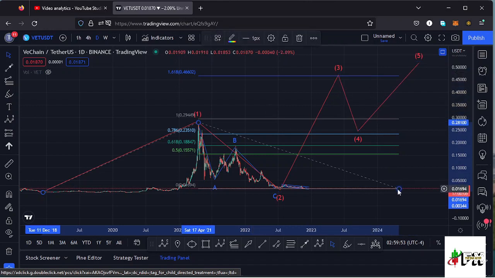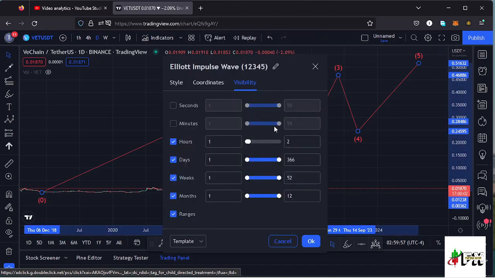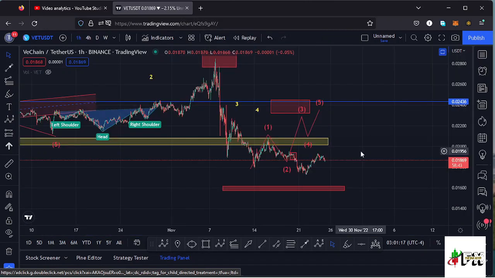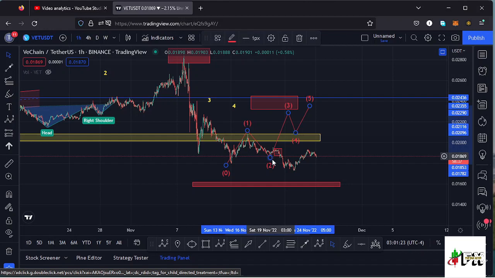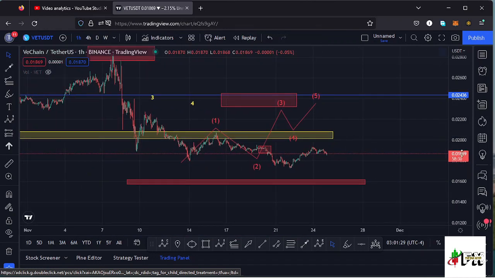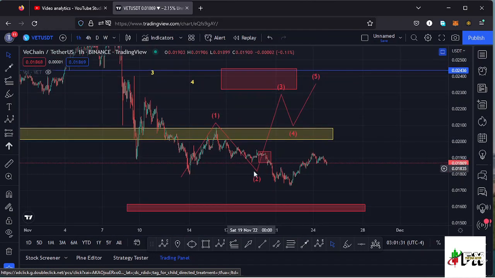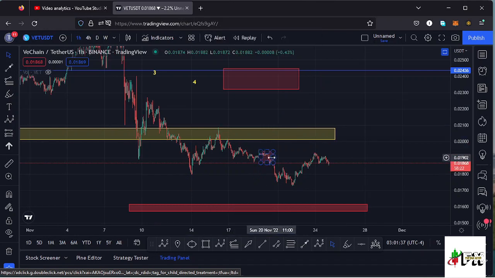And getting to the lower time frame so that I can give you the short-term scenarios that can play out here on the Vechain chart. Here on the 1 hour chart, for those that might have watched my previous videos, I had this Elliott wave structure to the upper side in a movement that I was terming as a wave 1. Then I expected a retracement over here in the formation of a wave 2, but you can see our wave 2 over here retraced too far, making a new low, and having done so, that invalidated this Elliott wave structure that I had right here.